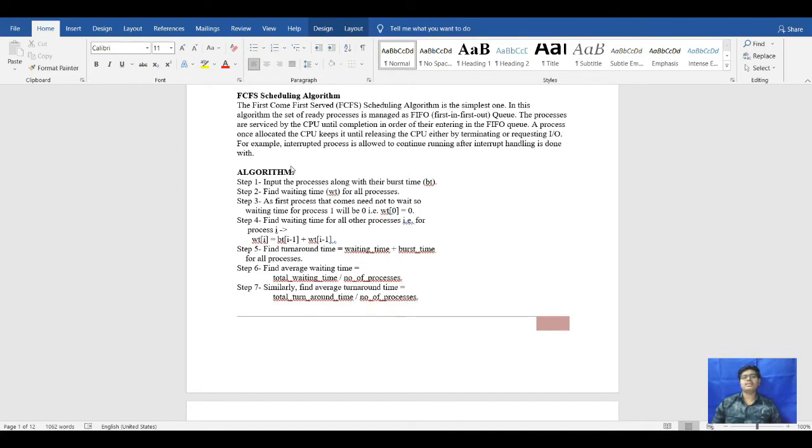For this first algorithm, the input of the processes will come along with the burst time, that is 2 milliseconds, 3 milliseconds, 4, 5, 6, and so on. So this is the burst time. Next we will find the turnaround time, waiting time, and average waiting time. It will execute fully, and from that we can find out how many milliseconds the first process waited, and what the average waiting time or turnaround time was, which we will see in the program.